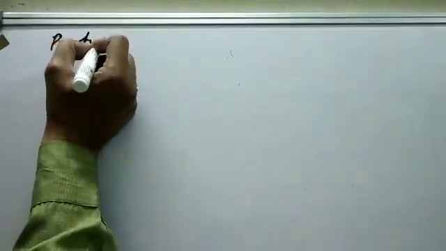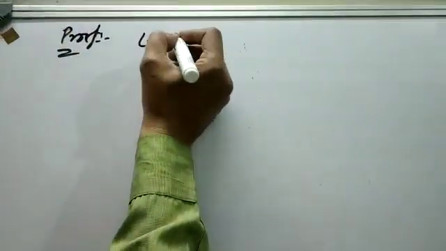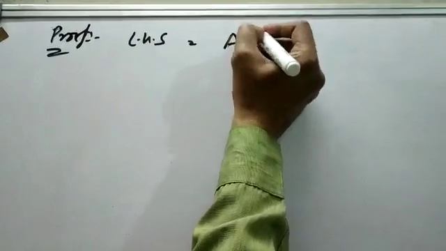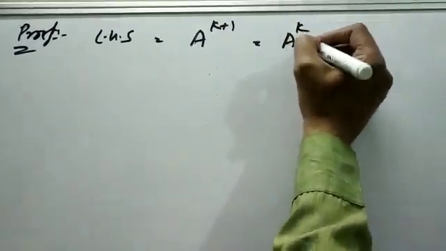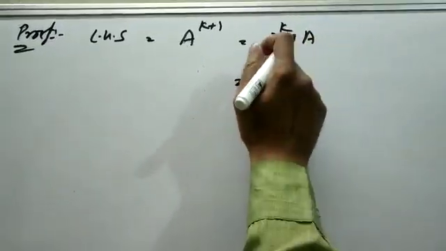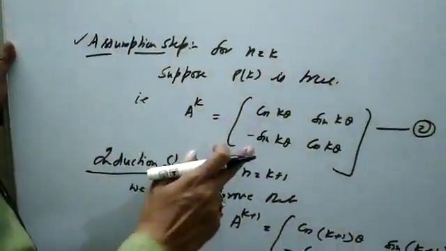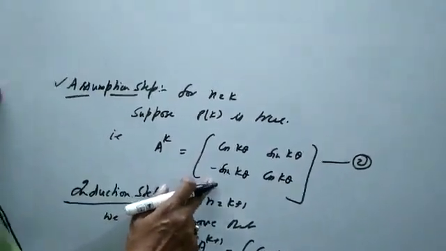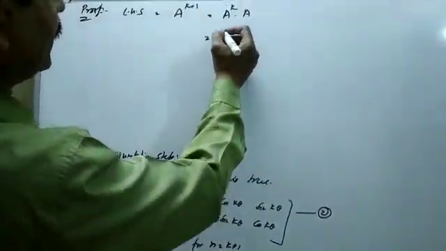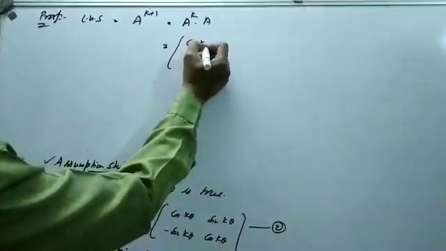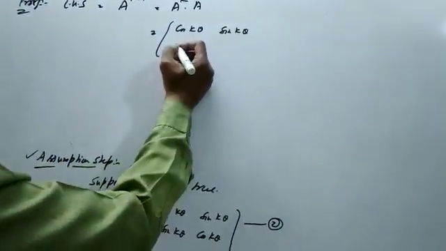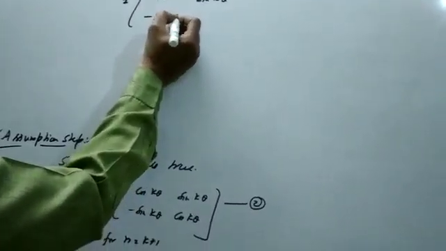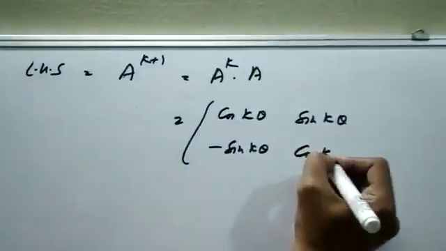Now proof. Left hand side, that is A raised to power k plus 1, now by using the law of indices, which is A raised to power k into A. Now what is the value of A^k? You have to suppose that this is true. So what is the A^k? Using equation number 2 here, A^k is [cos k theta, sin k theta; minus sin k theta, cos k theta].